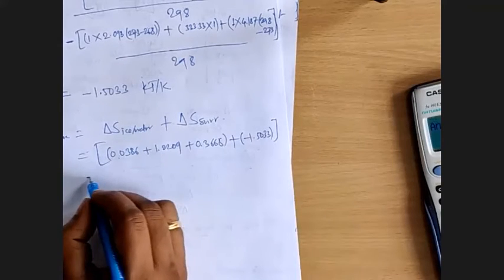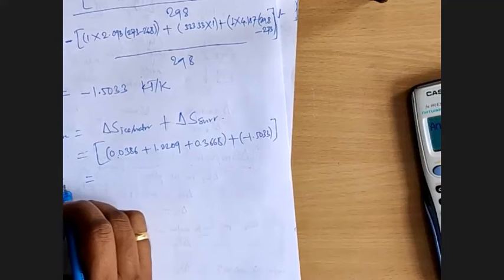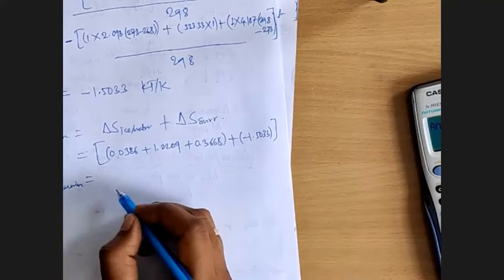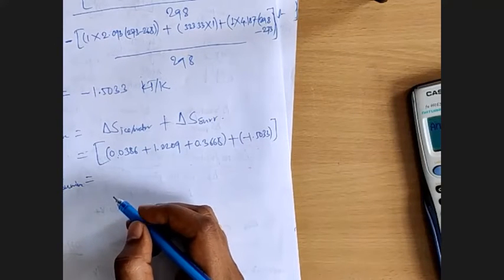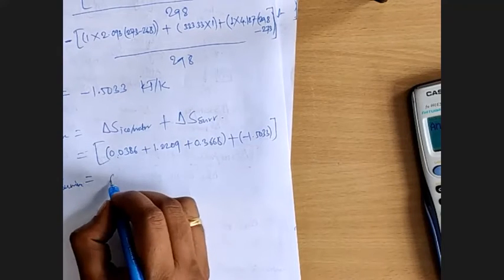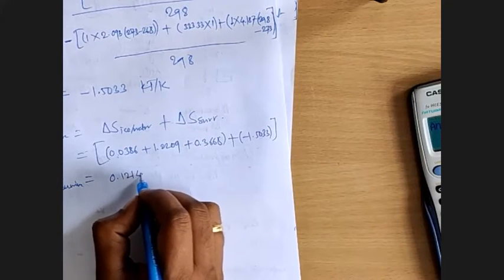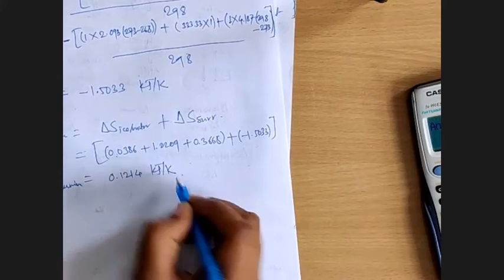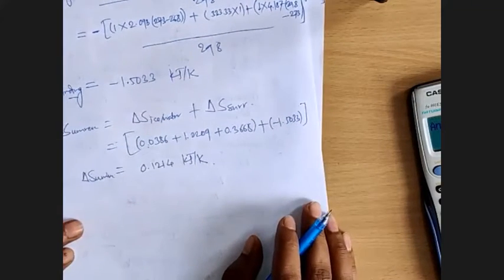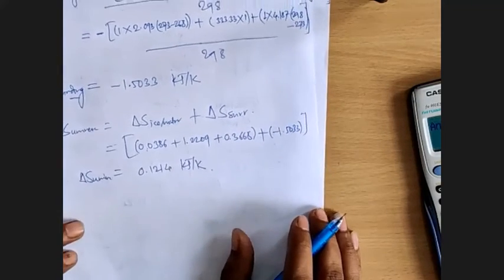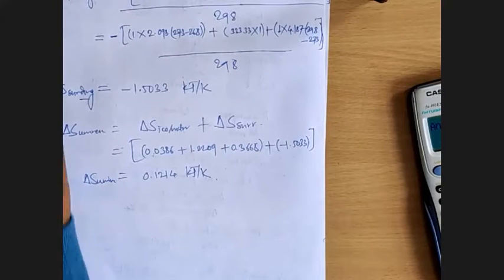And when you add those two things, delta S universe is equal to, the answer has to be 0.1214 kilojoules per Kelvin. See if all of you have got the same answer, and confirm in the chat window, or you can unmute and let me know the answer.